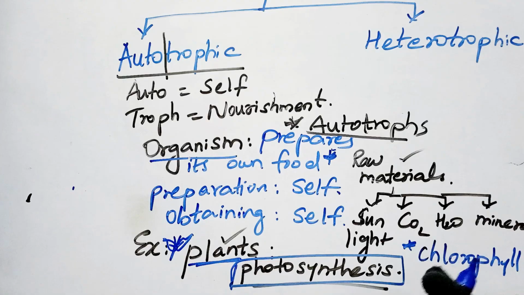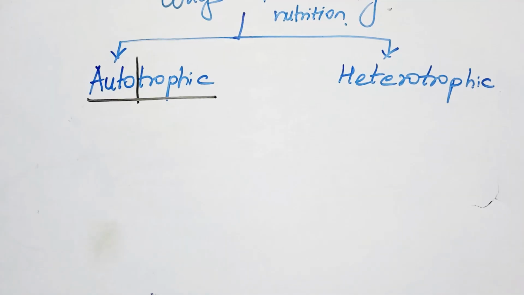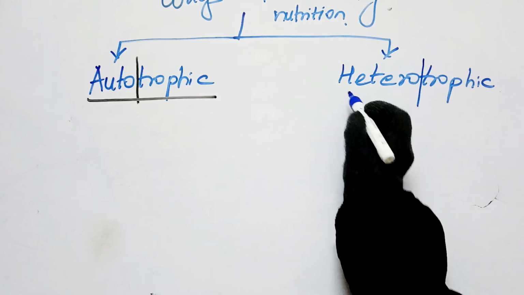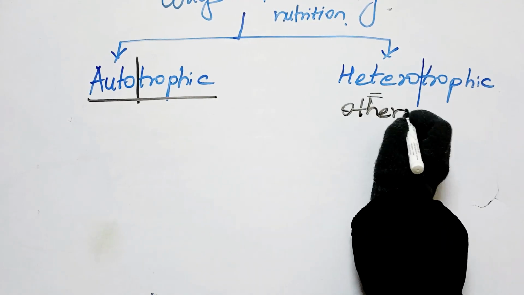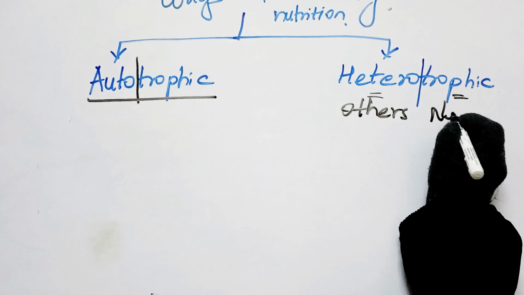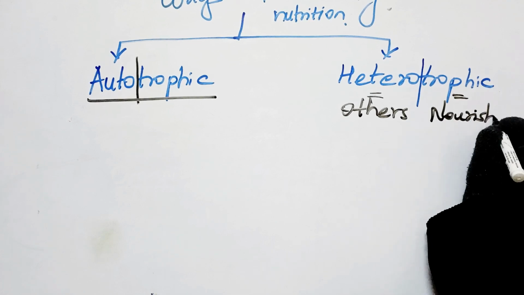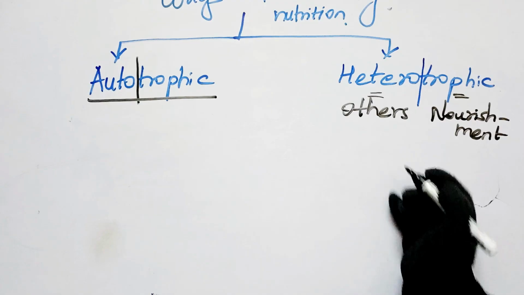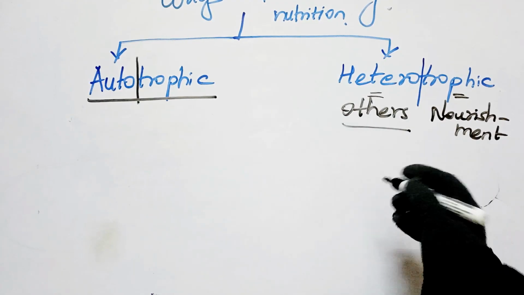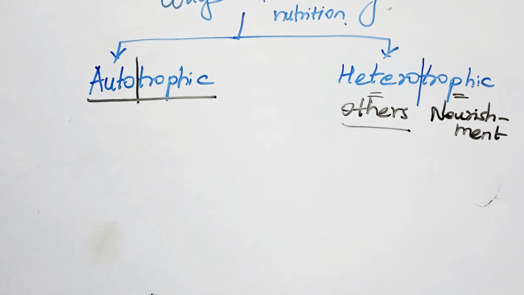Okay, moving ahead to heterotrophic nutrition. The word hetero means other, others, and trophic means nourishment. When you are taking the nutrition from others, such a type of nutrition is called heterotrophic nutrition. Is that clear, children?